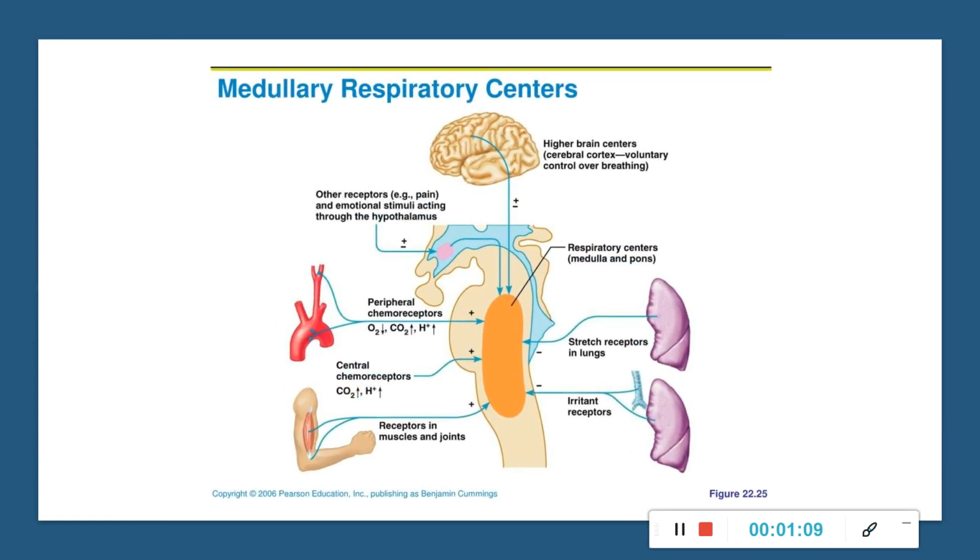The medullary respiratory center includes two bilateral groups of neurons that extend throughout the length of the medulla oblongata. They are also termed the ventral respiratory group and the dorsal respiratory group. The dorsal group integrates sensory information pertaining to the respiratory system and modifies the activity of the ventral group. This allows changes in respiratory rate and depth in response to needs.